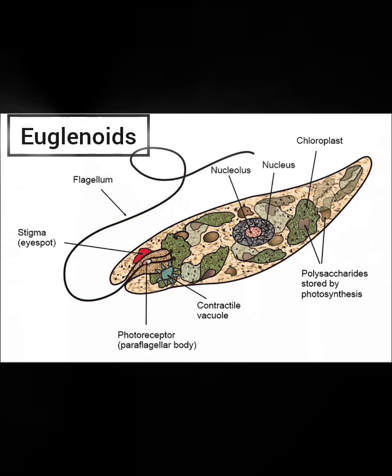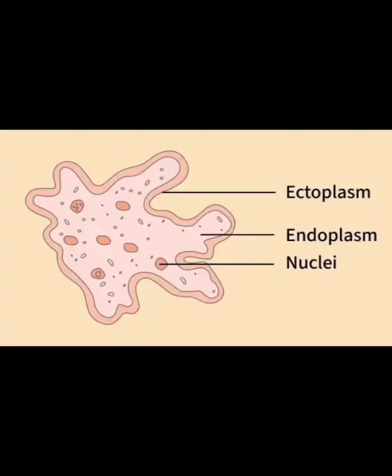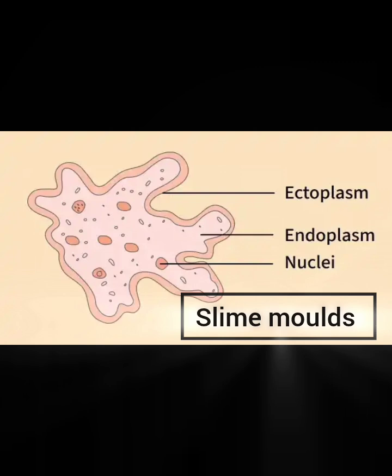Interestingly, the pigments of euglenoids are identical to those present in higher plants. Example, Euglena. The fourth group is the slime molds. Slime molds are saprophytic protists. The body moves along decaying twigs and leaves, engulfing organic material. Under suitable conditions, they form an aggregation called plasmodium, which may grow and spread over several feet. During unfavorable conditions, the plasmodium differentiates and forms fruiting bodies bearing spores at their tips.